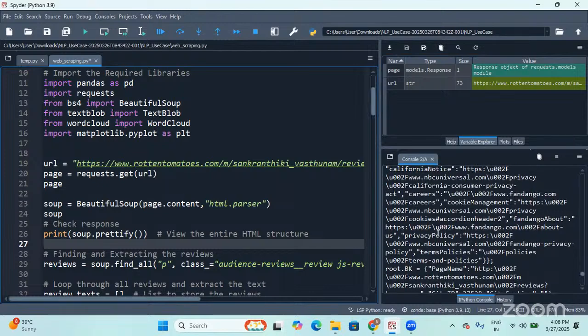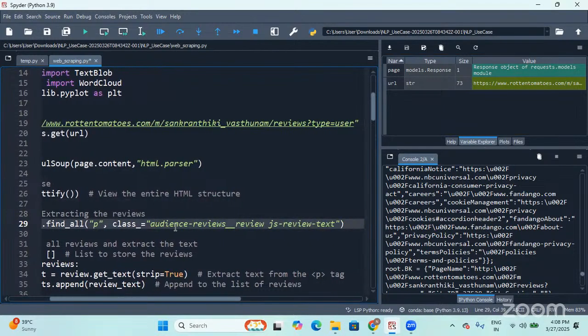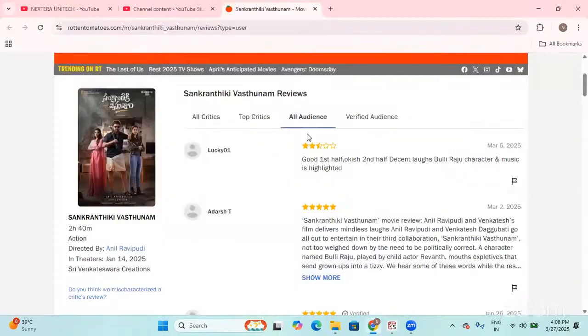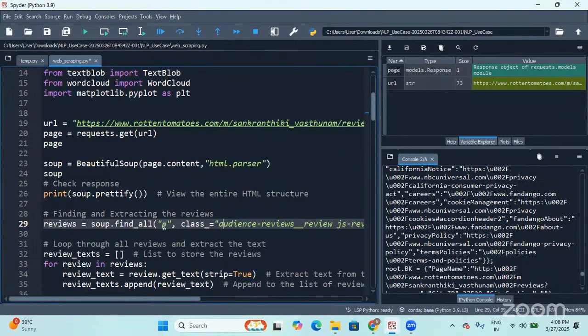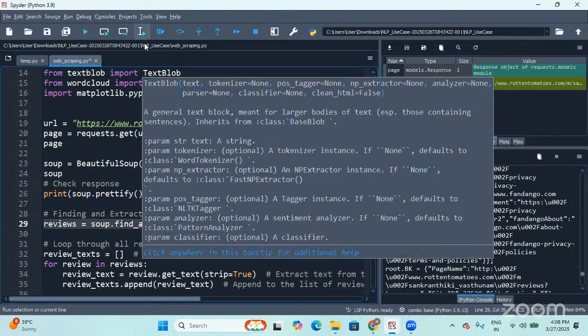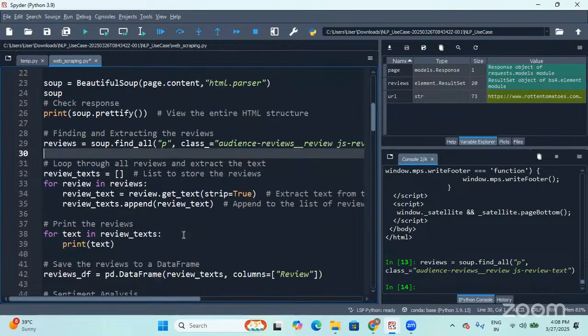But I don't want all of it. Wherever this particular class, audience reviews, under the audience reviews, js review text, is where we have the reviews, right? So under the audience reviews, let us go and get the reviews. Only that is enough. Wherever that particular tag is identified, find all of them and store them under reviews. Done. Further, I'll create an empty list.